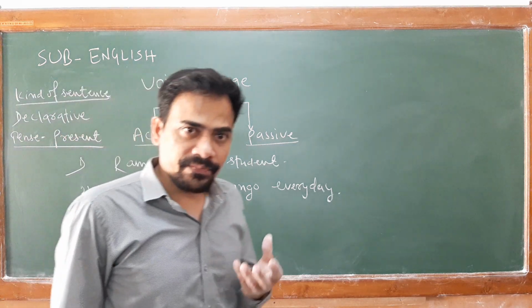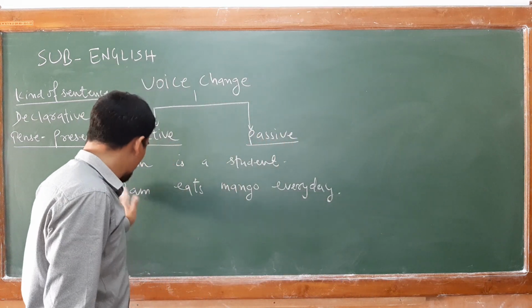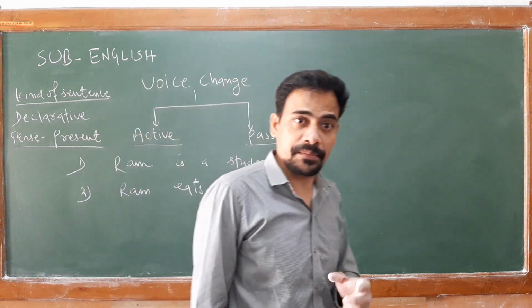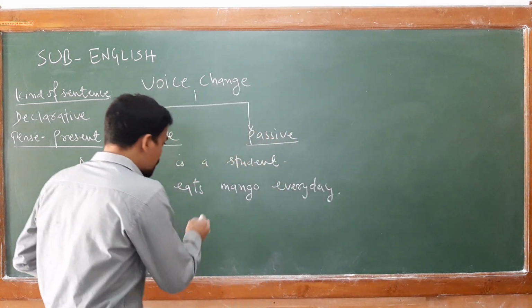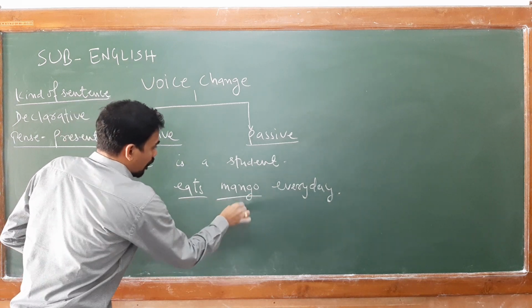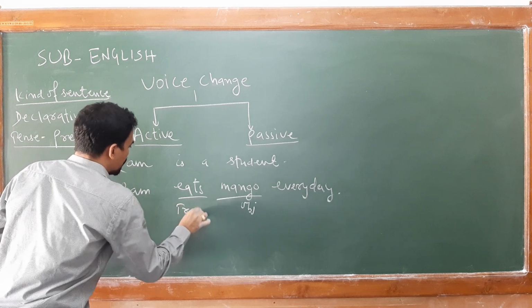So we find it very difficult to convert active into passive, whereas the second one can be easily converted into passive because there is one object form, or transitive form.